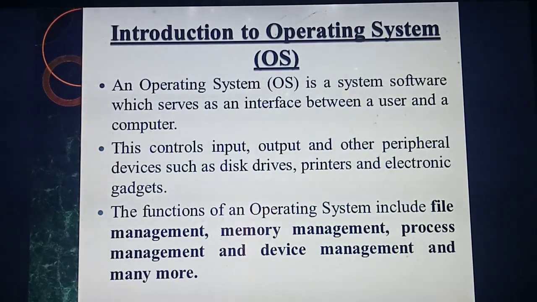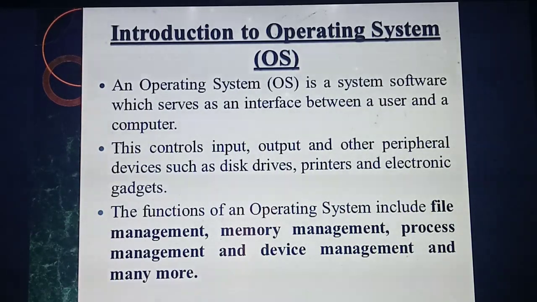For example, in your mobile phone a particular operating system will be there, maybe Android. Using that Android only, you are able to install all the apps. So that operating system is interacting with whom? You, the user, who is using the mobile phone. So the operating system interacts with the user and the mobile or computer. Understood?